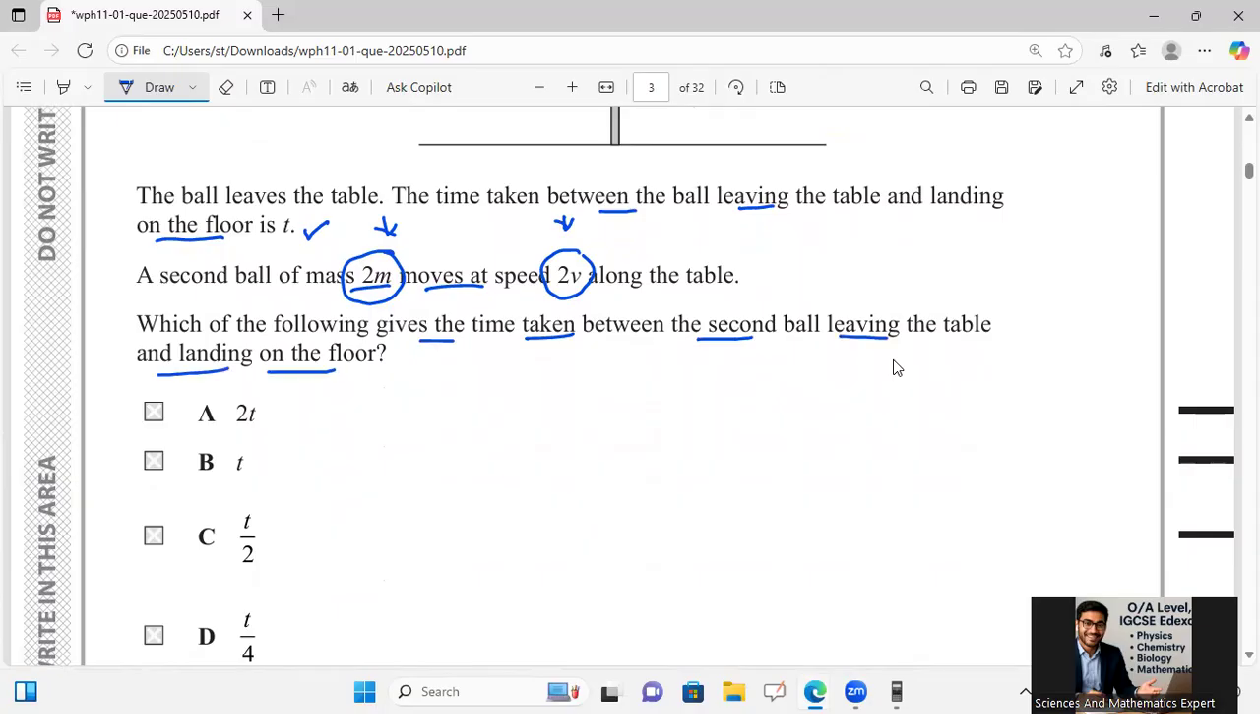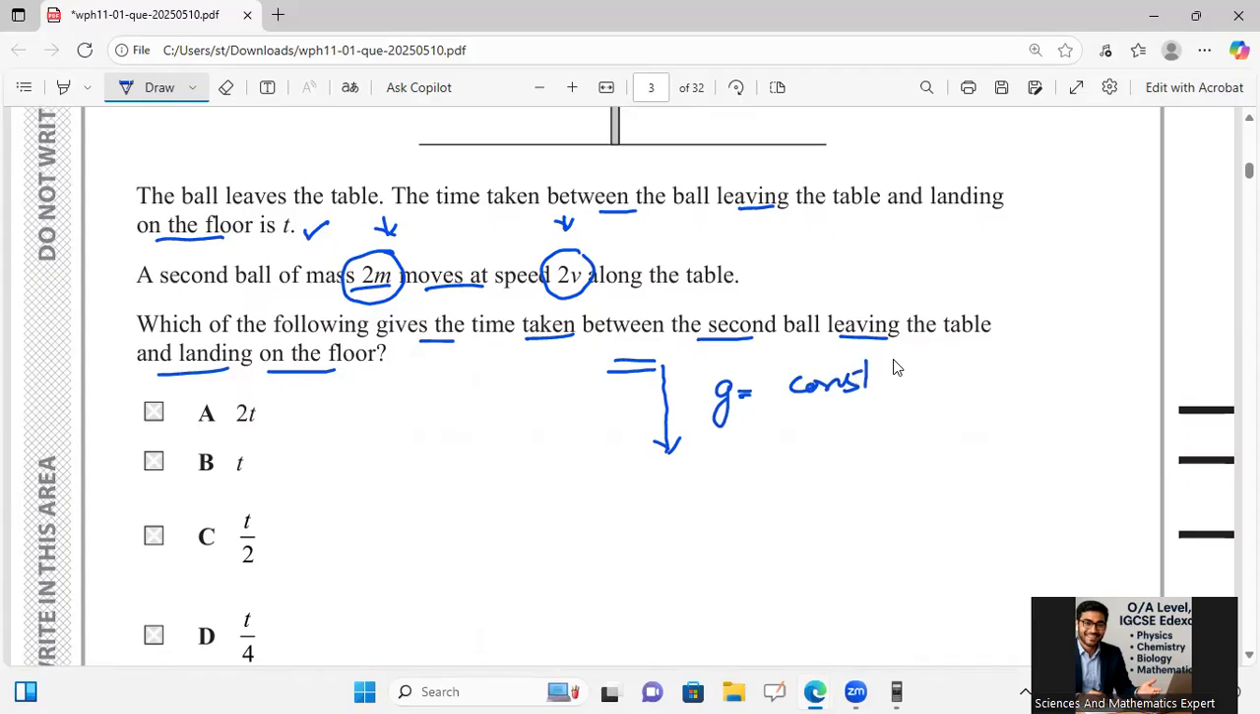I will simply say here that even though speed is doubled and mass is doubled, gravity is going to act downward, and gravitational acceleration stays the same for both of the masses. Even if you have doubled the mass and doubled the velocity, it will come downward and take exactly the same time because gravity is constant.